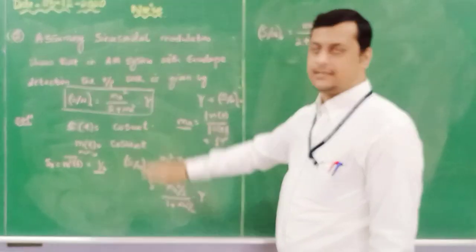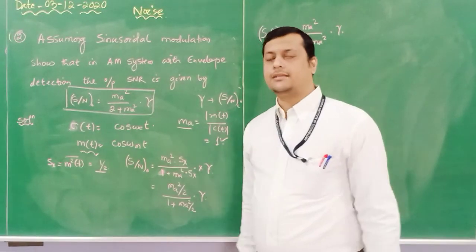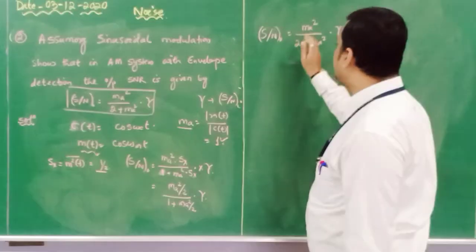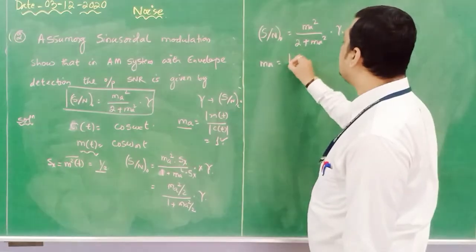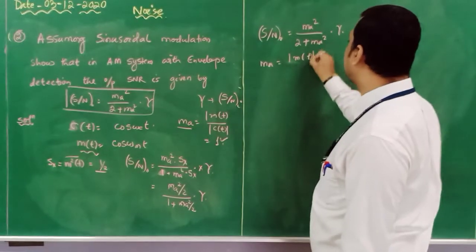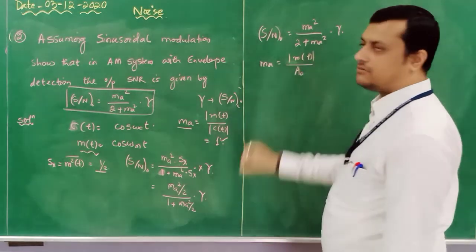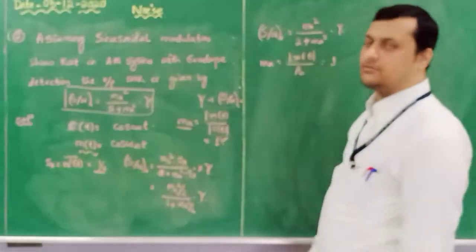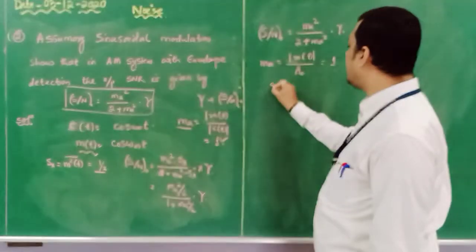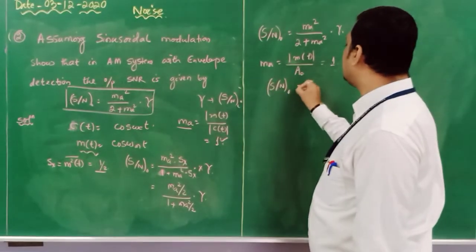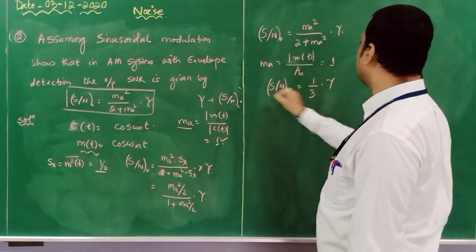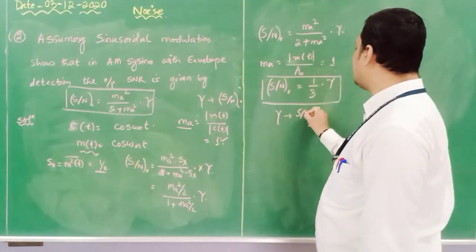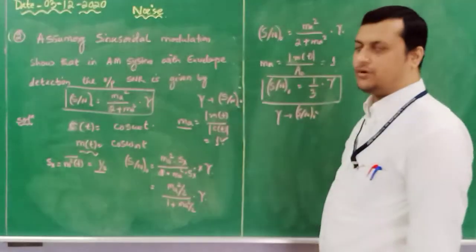Now, according to the consideration, the carrier component we have considered cos omega ct, and the modulating signal cos omega mt. Here, Ma is the magnitude of the modulating signal divided by the magnitude of the carrier. According to this assumption, Ma equals 1. If Ma equals 1, my signal to noise ratio will become 1 by 3 into gamma. What is gamma? Gamma is the signal to noise ratio at the input side.